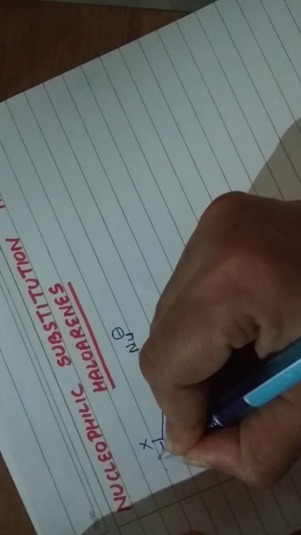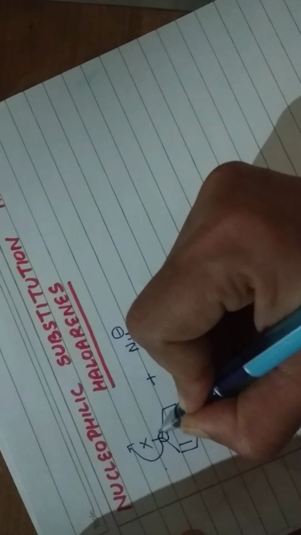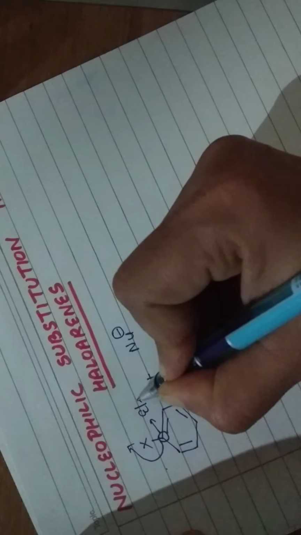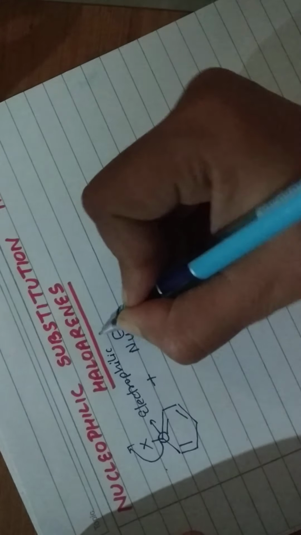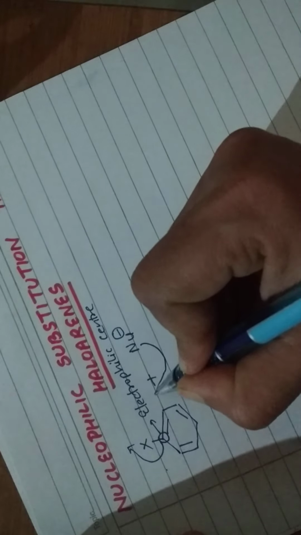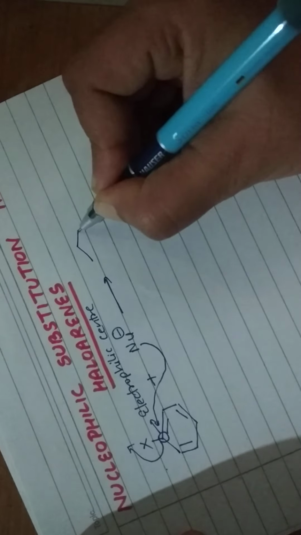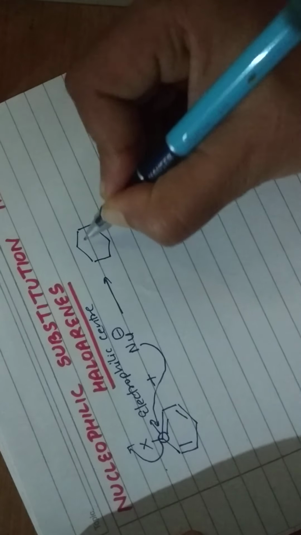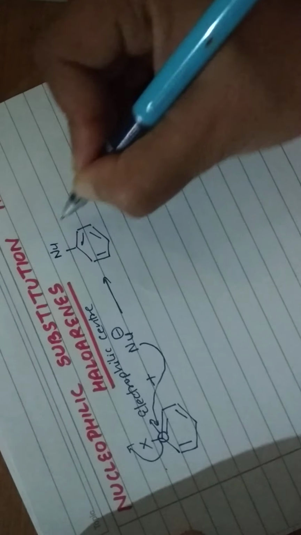Now this group will be removed and this carbon is an electrophilic center where this nucleophile comes and attacks, and then it will form this.